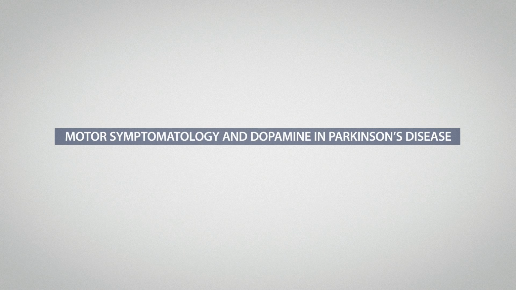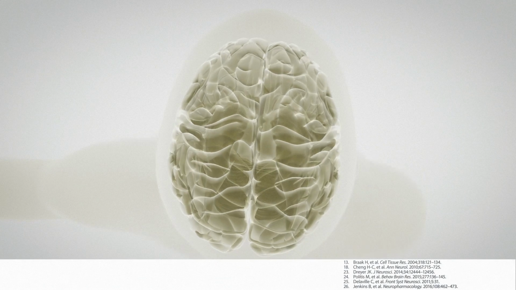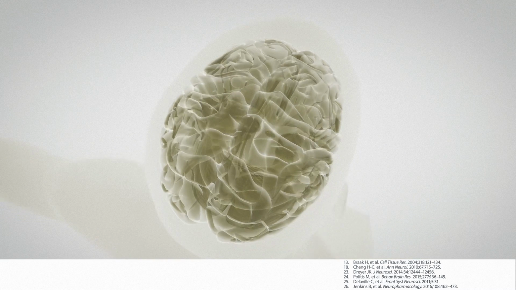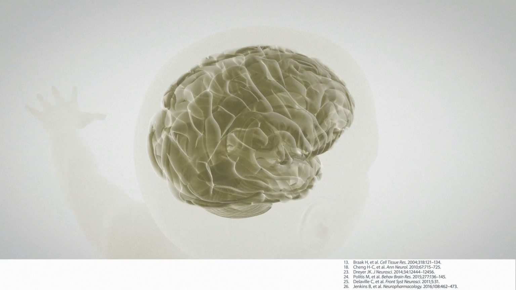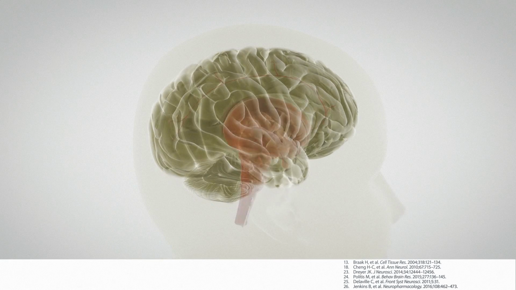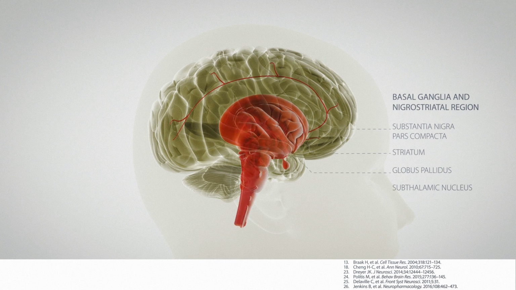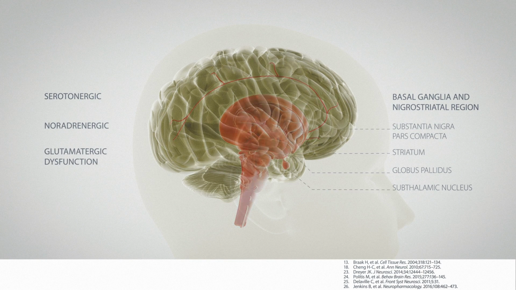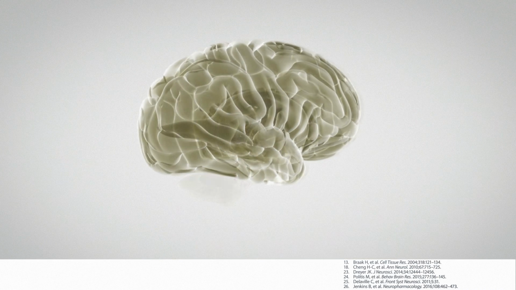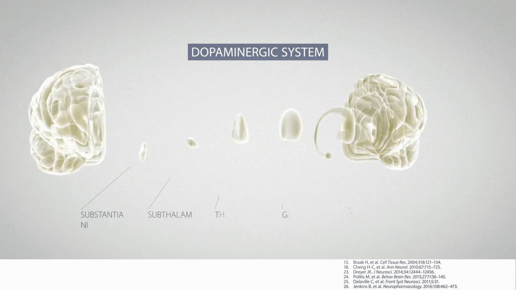Motor symptomatology and dopamine in Parkinson's disease. Motor dysfunction in Parkinson's disease is thought to arise from alpha-synuclein buildup causing neurodegeneration in the dopaminergic nigrostriatal region of the basal ganglia, and eventual failure of compensatory mechanisms to maintain neurotransmitter activity. Serotonergic, noradrenergic, and glutamatergic dysfunction are also likely linked to motor issues in Parkinson's disease. Here we will focus on the dopaminergic system.